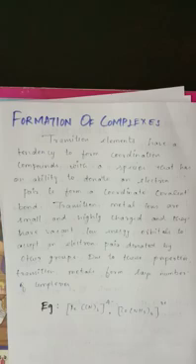Formation of complexes. One more important property of transition elements is that they have a tendency to form coordination compounds with species that have the ability to donate an electron pair.